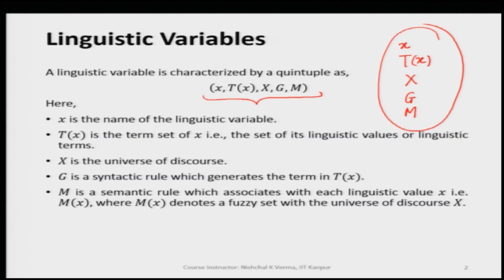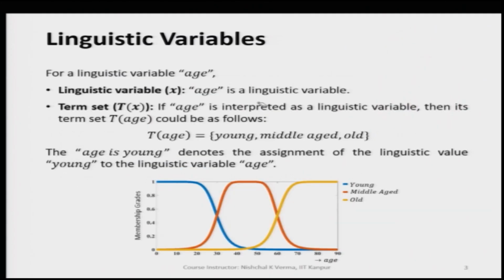Let us take an example of a linguistic variable, let us say age. If we have age as the linguistic variable, let us see how these 5 variables look like.